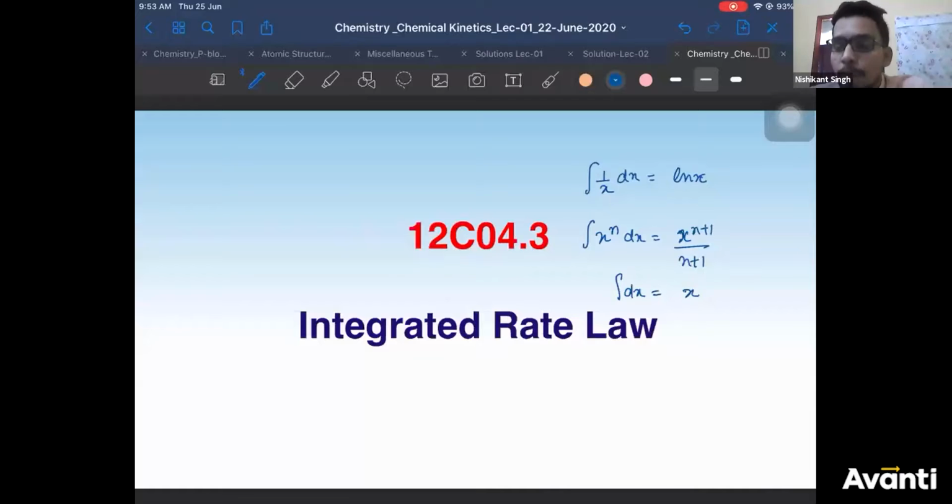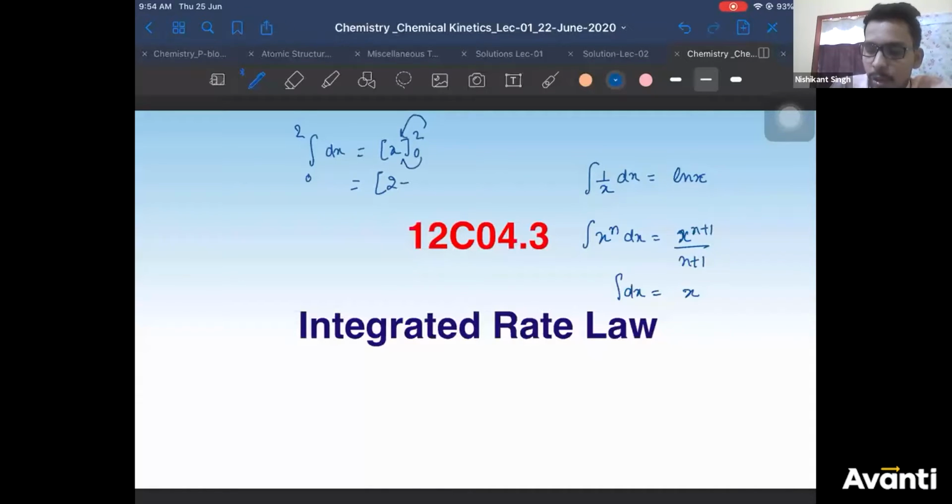And how to apply limits? Let's say you have dx with limits 0 to 2, then the integration of dx will be x, with limits 0 to 2. How to apply the limit? Upper limit minus lower limit. So the upper limit is 2 minus the lower limit 0. I want you to know these basic things before we go ahead. These 3-4 things I want you to know because I'll be using them very rapidly in the derivation, and this will come for a 3 marks derivation in your boards.